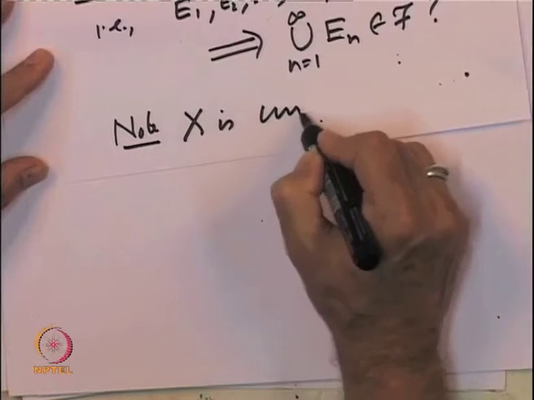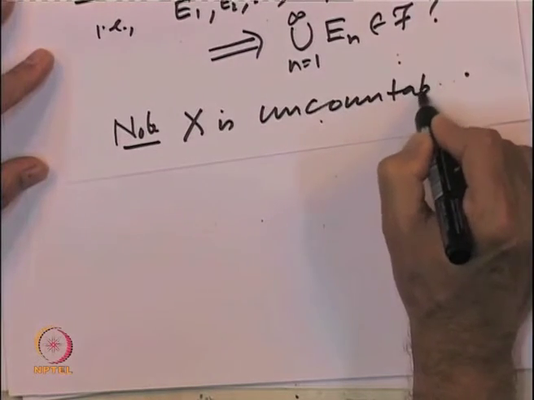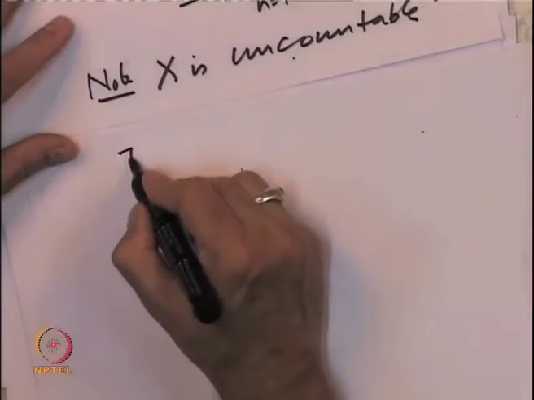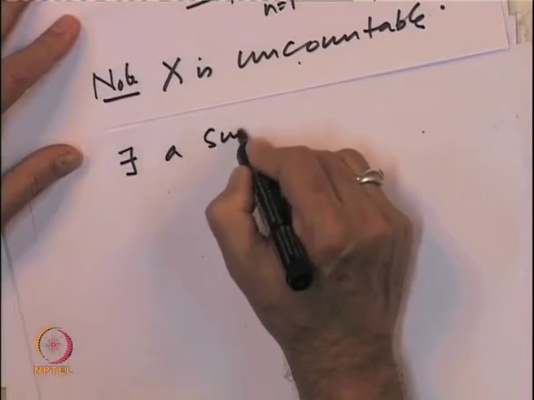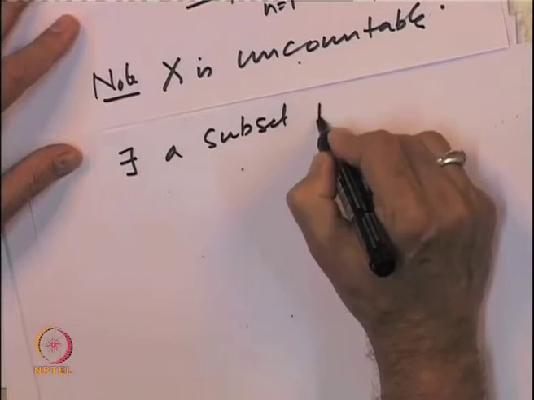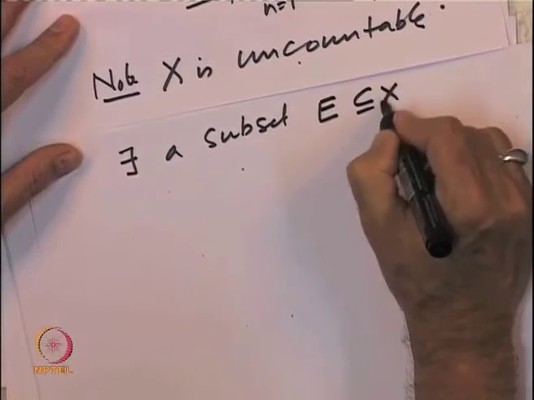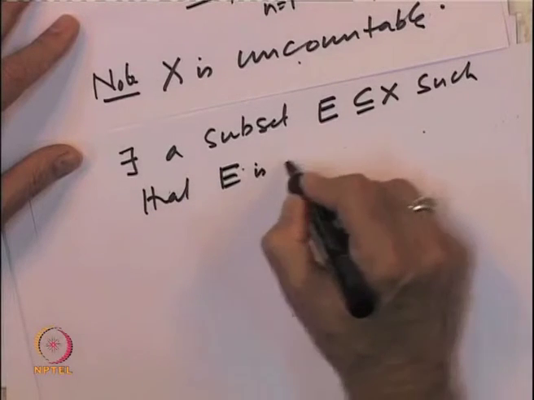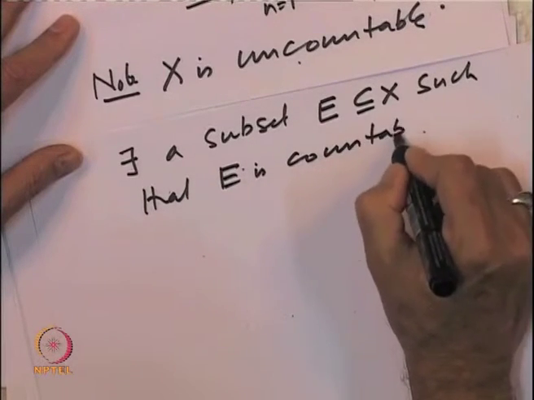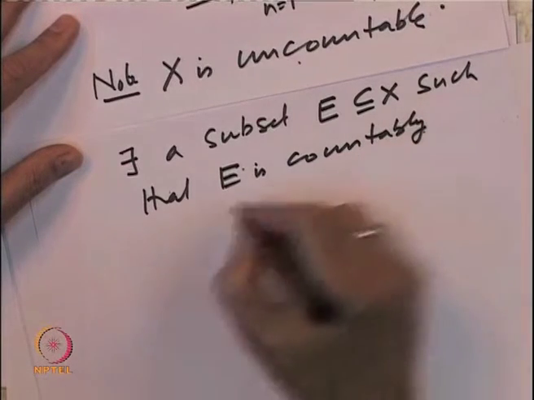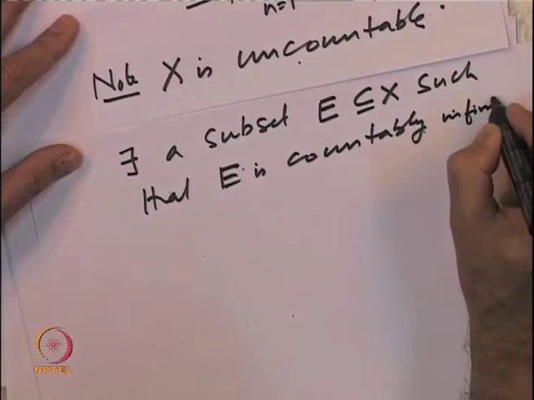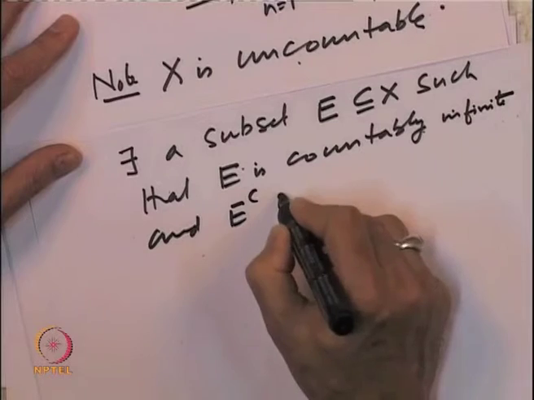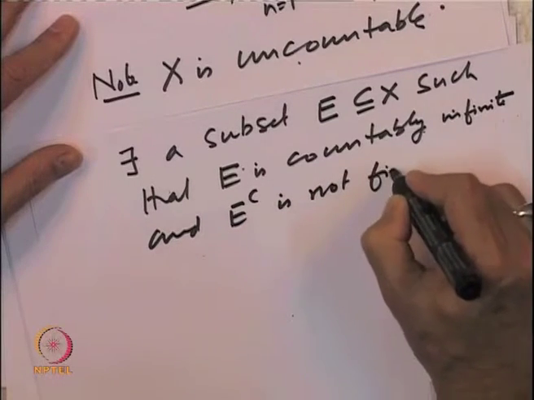Note X is uncountable. So, as a consequence of this, there exists a subset E contained in X such that E is countably infinite and E complement is not finite,